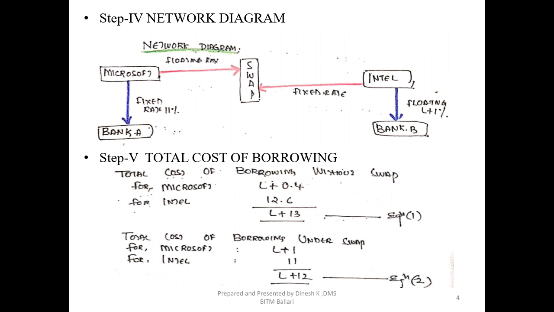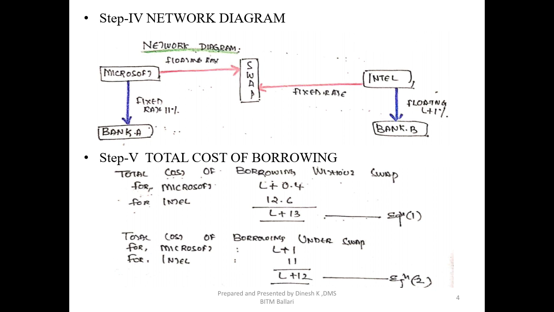So Intel's floating rate is LIBOR plus 1. If you look at the diagram there, LIBOR plus 1. For Intel, what is the cost of borrowing under swap? Since for Intel under swap, they will approach Microsoft. So Microsoft's fixed rate of loan is 11%.